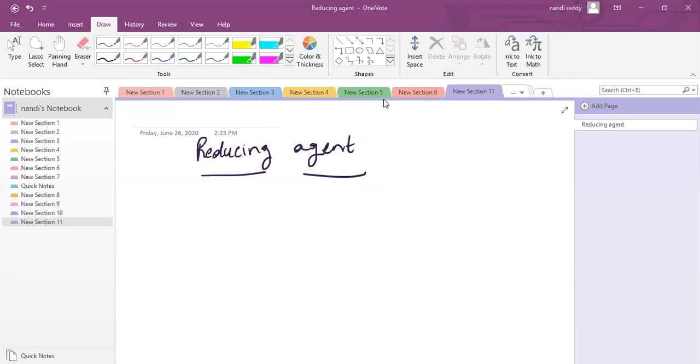Okay. So exactly opposite is a reducing agent. You make and write: it loses electrons, or it can lose electrons. Please note down the sentence parallelly. It can lose electrons.